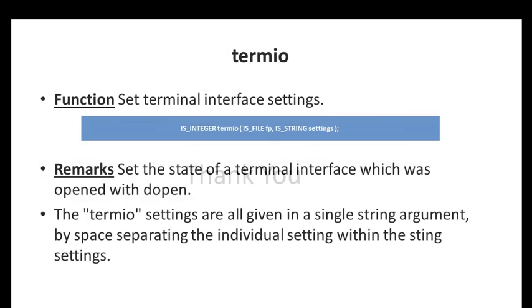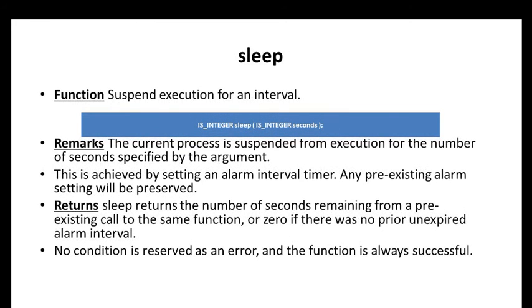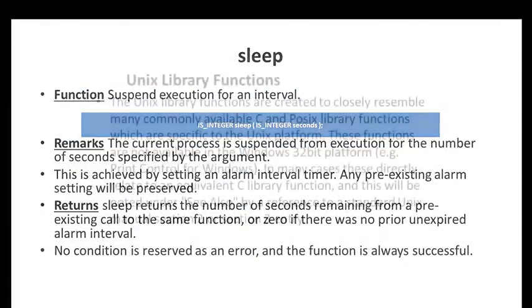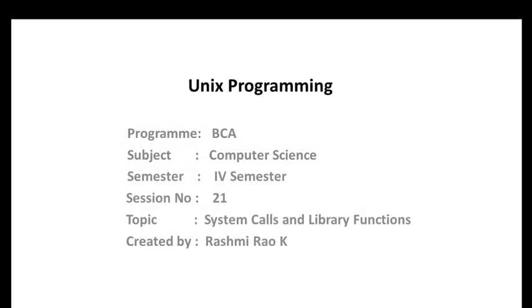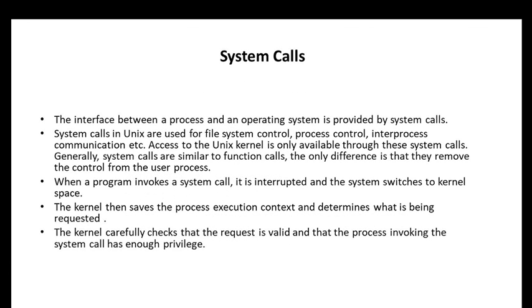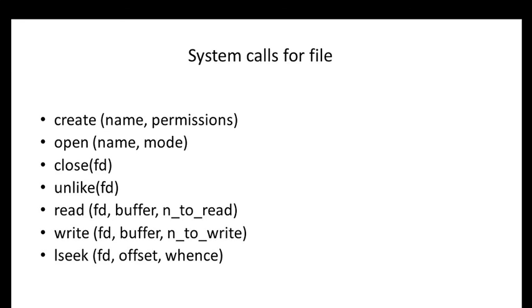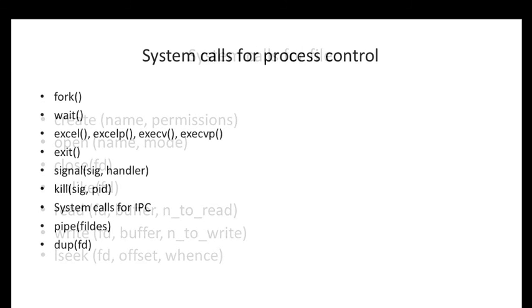So these are all the system calls and the Unix library functions that we'll use in Unix. In this session we discussed the system calls and the Unix library functions: what a system call is, why it is used, and what its use is from the kernel, and what system calls we have for process control, for files, and for IPC, and what the library functions are.